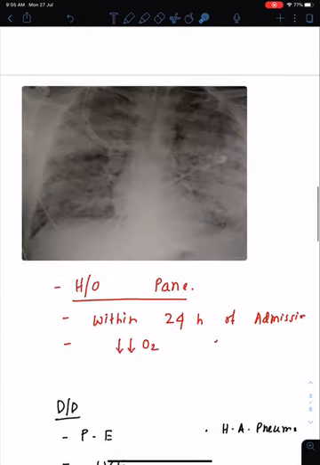So in this question, there is a history of 24-hour admission. There is this picture. So obviously it's an acute presentation. There is less oxygen and there is diffuse alveolar infiltrate. Obviously the diagnosis is none other than ARDS. And the history of pancreatitis helps you to pinpoint the diagnosis of ARDS.